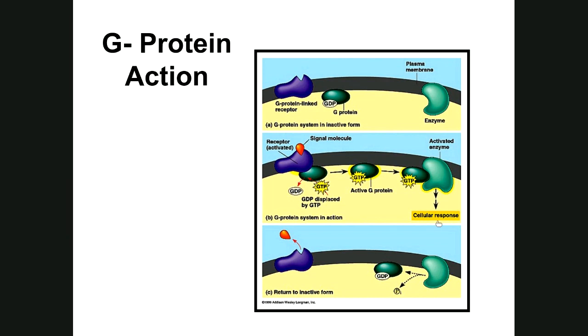Now that happens once, because now this enzyme loses its phosphate because it was phosphorylated by GTP. The G protein is inactive, and this messenger molecule has been broken down. So this happens once. One binding, one transduction pathway, one cellular response. And then another messenger molecule has to bind for it to happen a second time. So as long as these messenger molecules are being produced, they're binding to the membrane receptors and keeping those cells doing whatever the cellular response is, to turn on a process or turn off a process.